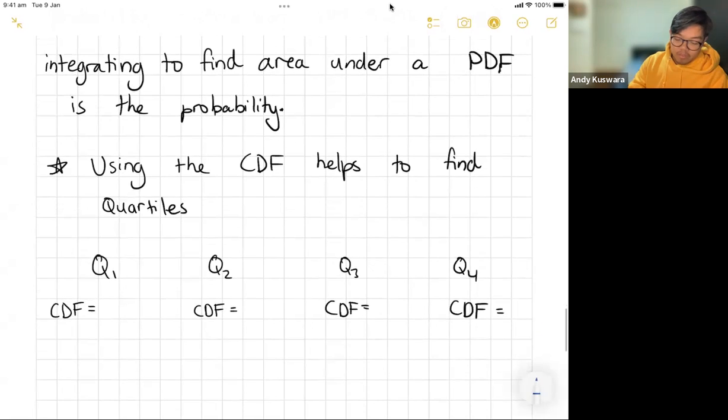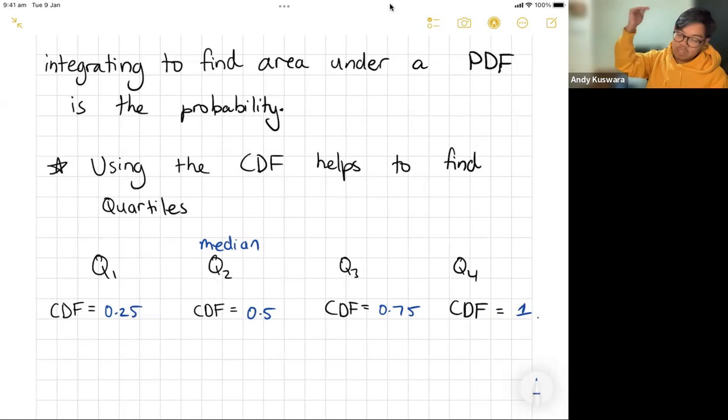And again, integrating to find area under the PDF gives the probability, or in other words, if we use the CDF, which is the integration, it helps us to find the quartiles. So if we want quartile 1, we're just trying to find where it is 0.25. That's a quarter. Quartile 2, or in other words, the median, it makes sense that your CDF should equal 0.5. The third quartile is 0.75, and the fourth quartile for your CDF is just going to be 1, which makes sense, right? Because that means we've accumulated everything. By the fourth quarter, we're done. We've completed all the probabilities.